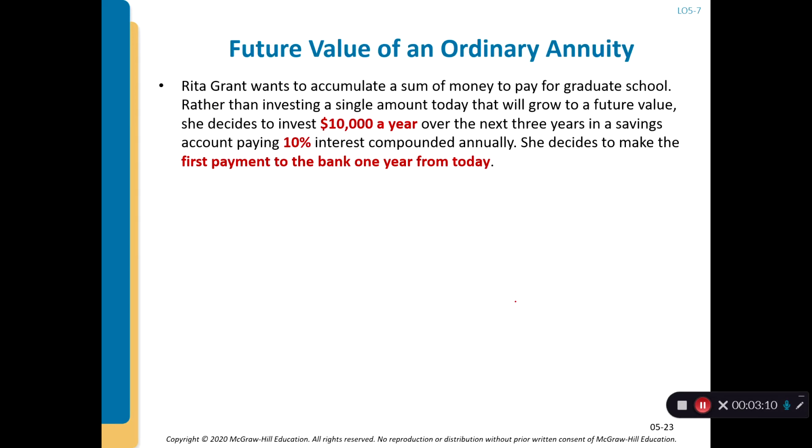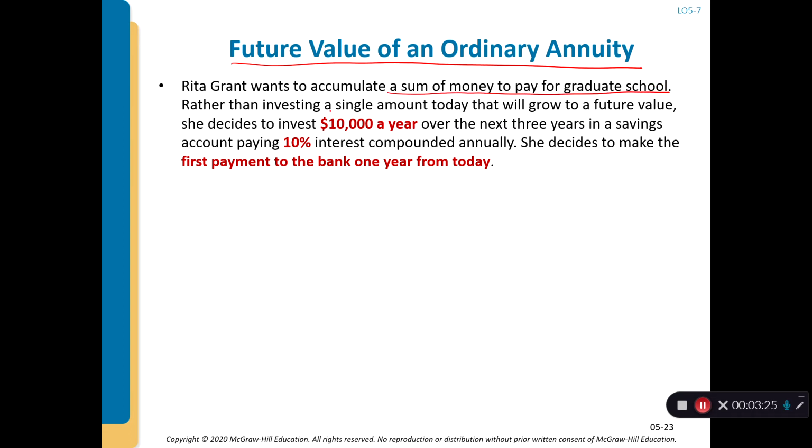The first thing we want to know is how to calculate the future value of an ordinary annuity. For example, Rita Grant wants to accumulate a sum of money to pay for graduate school.